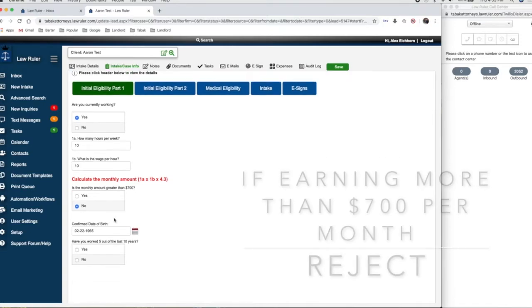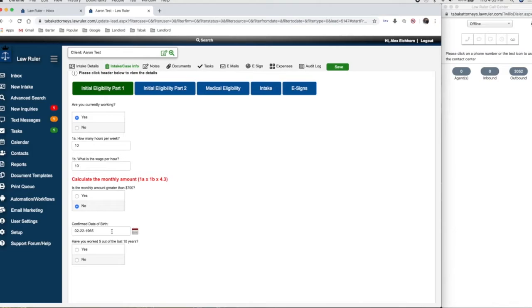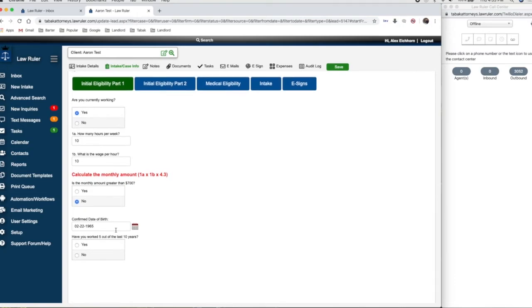We're going to then move on to confirming the date of the individual's birth. Generally, this is auto-populated by the information that we already have from the lead, such as in this case. However, if not, we're going to want to enter this information, as it is very important.